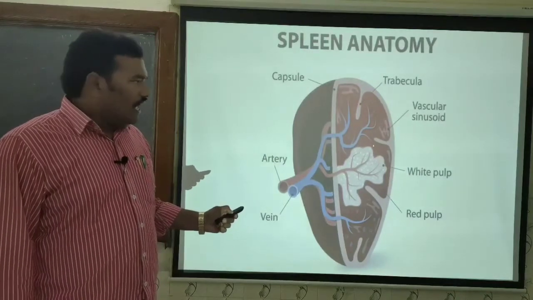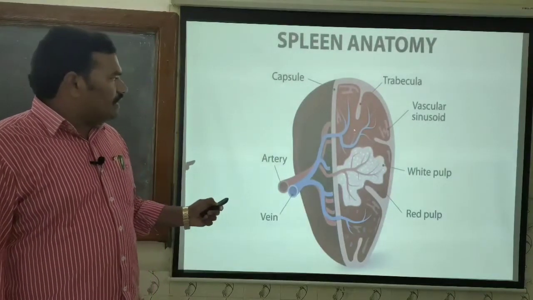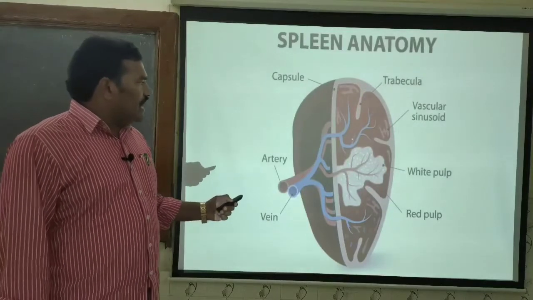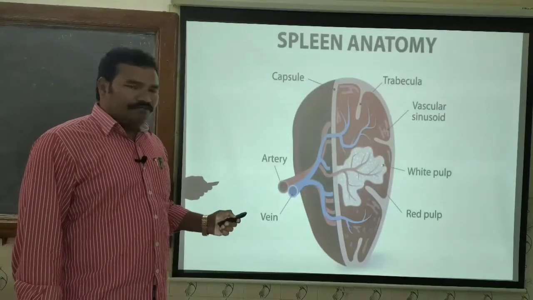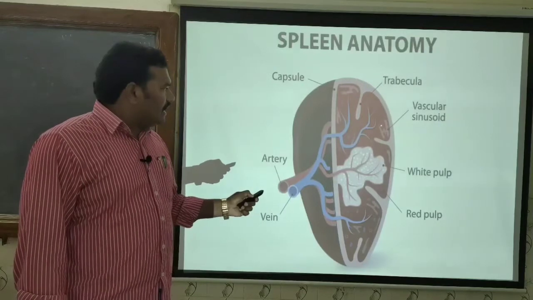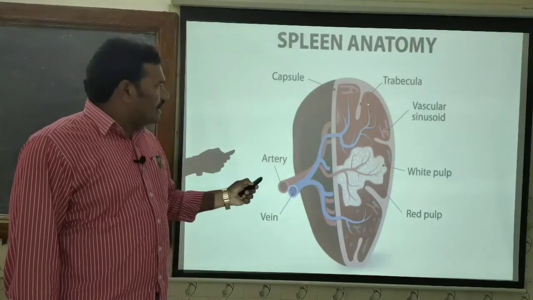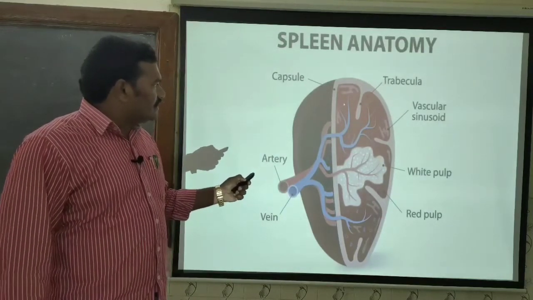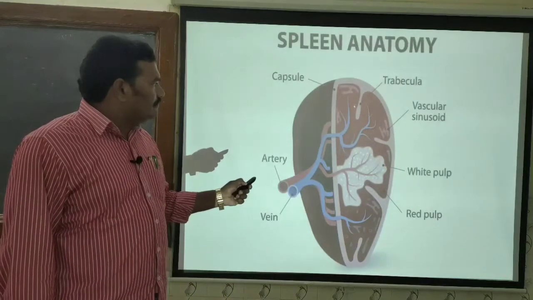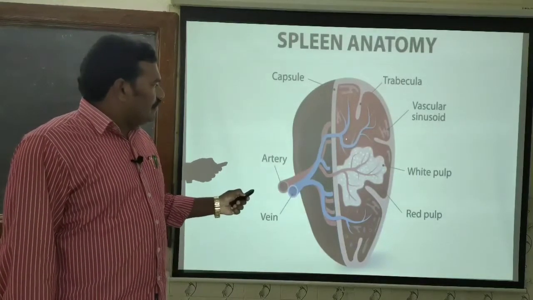And if you discriminate the components of the red pulp and the white pulp, in the red pulp we will see small sinusoids, and the sinusoids are meant for filtration, and we also observe the venules.